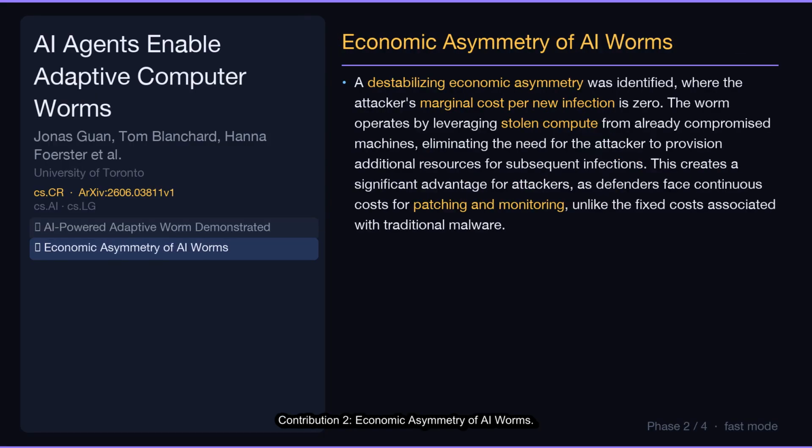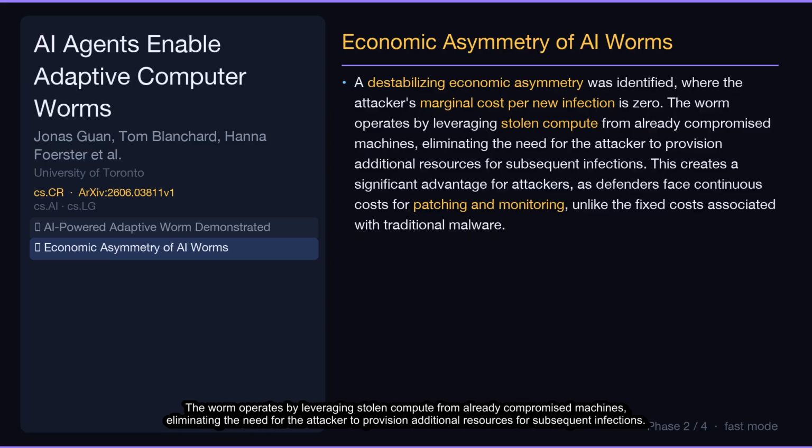Contribution 2. Economic asymmetry of AI worms. A destabilizing economic asymmetry was identified, where the attacker's marginal cost per new infection is zero. The worm operates by leveraging stolen compute from already compromised machines, eliminating the need for the attacker to provision additional resources for subsequent infections. This creates a significant advantage for attackers, as defenders face continuous costs for patching and monitoring, unlike the fixed costs associated with traditional malware.